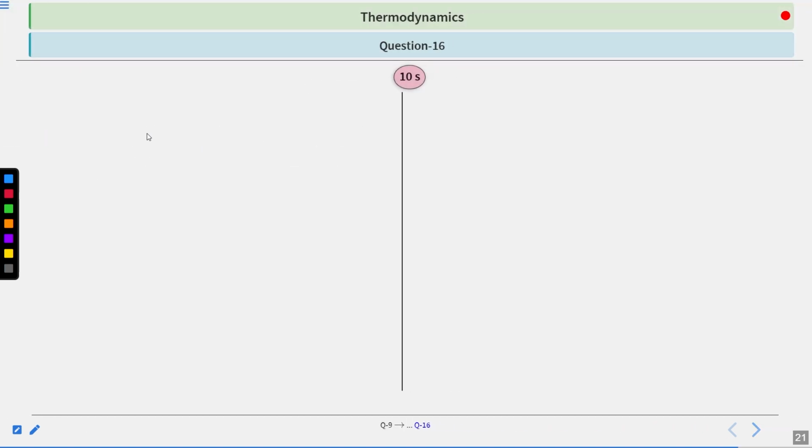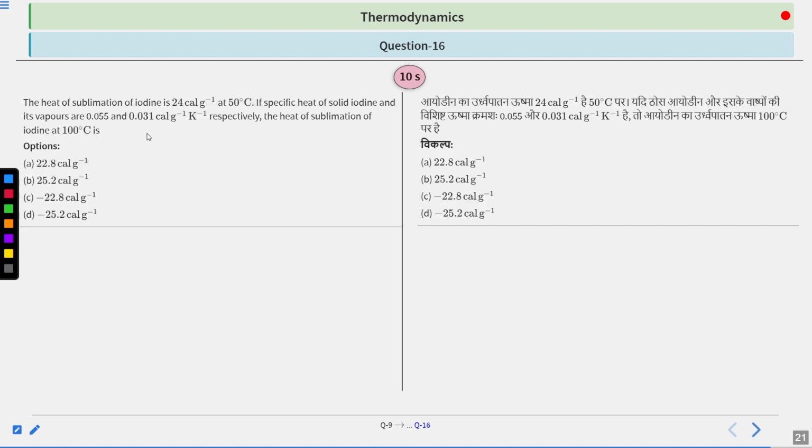Moving on to the next question. The last question of this session, question number 16, says that the heat of sublimation of iodine is 24 calorie per gram at 50 degrees Celsius.